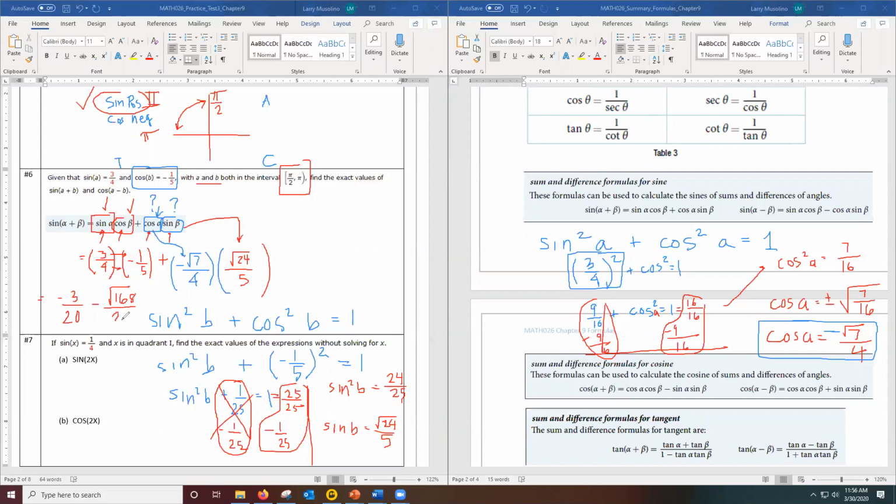Could leave the answer like that, but if I wanted to actually subtract the fractions, because I now have the same denominator, I could write 20 as the common denominator and negative 3 subtract the square root of 168. And I could leave the answer like that. So this was a messy problem because you had some intermediate steps to work out.